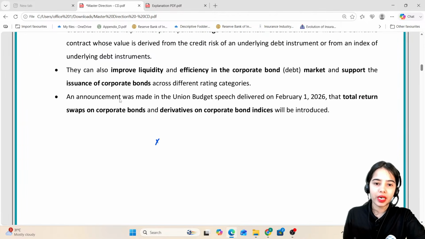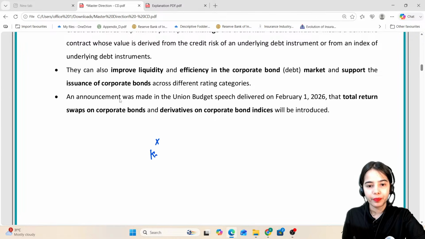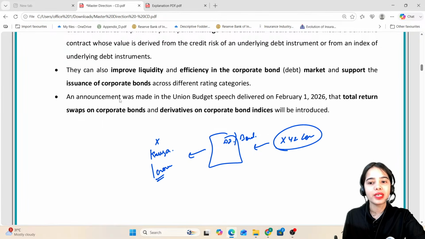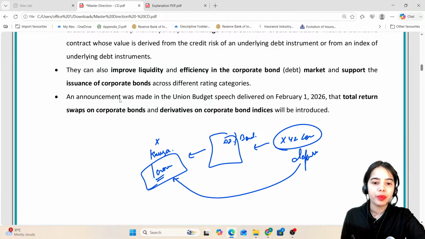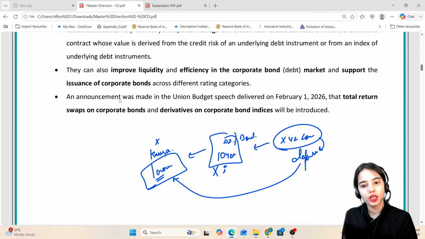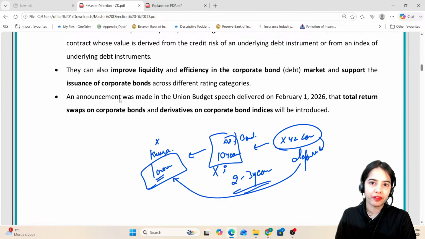Let's say you are person X, you are Kavya, who has purchased this debt instrument, this bond, from XYZ company, and you have invested, let's say, 1 crore rupees. Now you are afraid: what if this XYZ company defaults? What if the XYZ company does not return the principal, or is not able to pay the interest on this bond for 10 years? What if it is not able to pay the interest for 2 to 3 years? For those years you will be having losses.